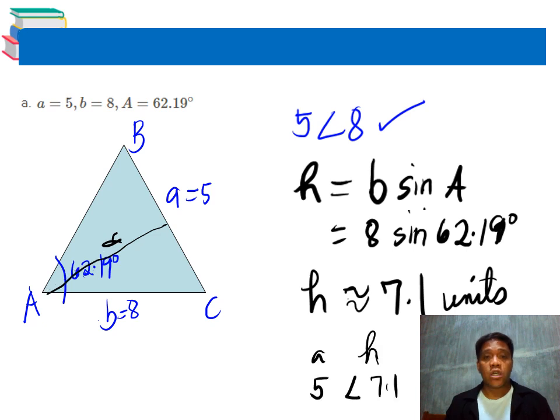Now, as we compare, the given opposite side, 5, is less than 7.5, which is our height.